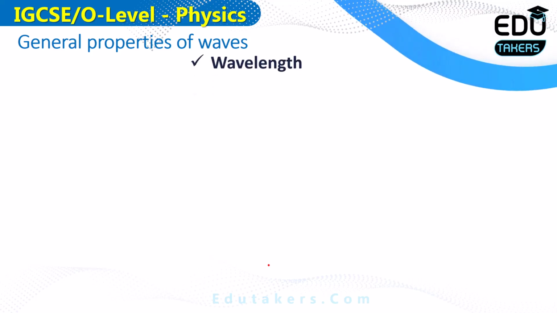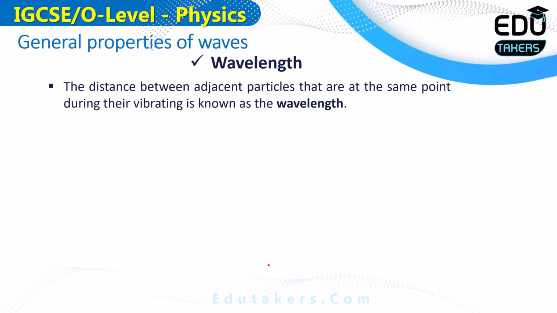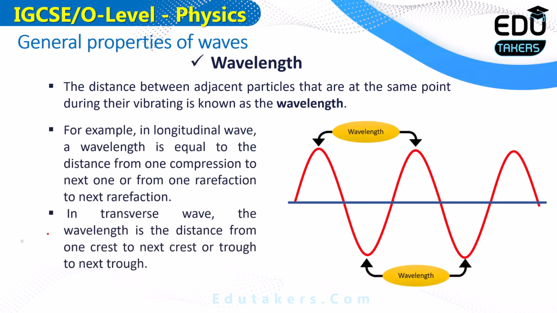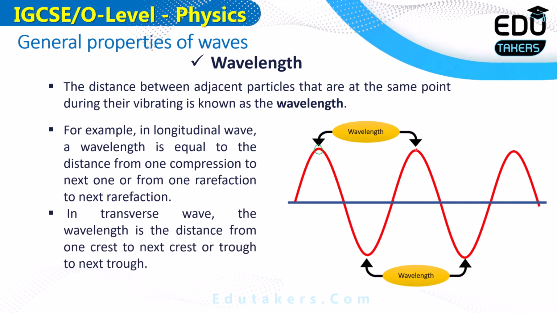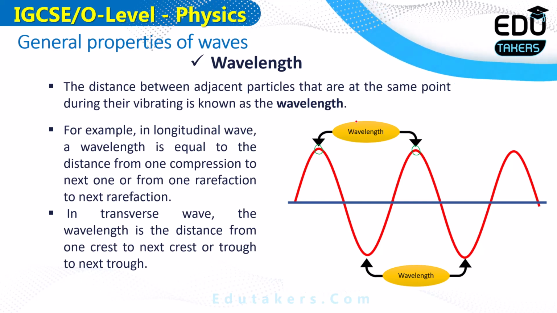What is meant by the wavelength? Wavelength is basically the distance between the adjacent particles on the wave that are at the same point during the vibration. You can see here in this figure. Suppose there are two points on the wave, the first point is here and the second point is also on the same position on the wave. So I can simply say that the distance between both of these points is basically called wavelength. Remember that these points should be on the same position on the wave.